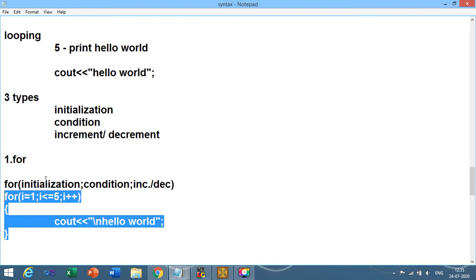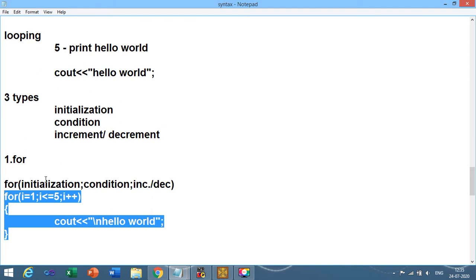When you want to execute some statements a number of repeated times, at that time you can use the concept of looping. There are 3 types of loop available in C++, that is for loop, while loop and do while loop. Each has its own individual syntax which you need to follow. Syntax is nothing but a set of rules, right? So you just need to follow whatever syntax is given by the particular loop.